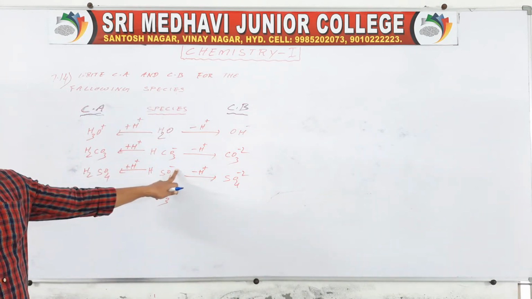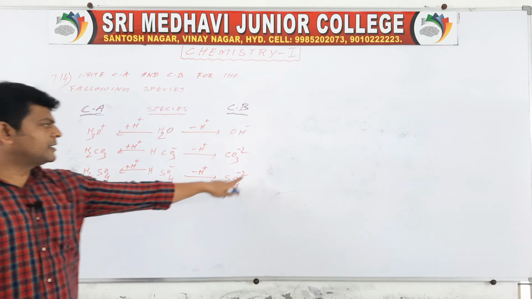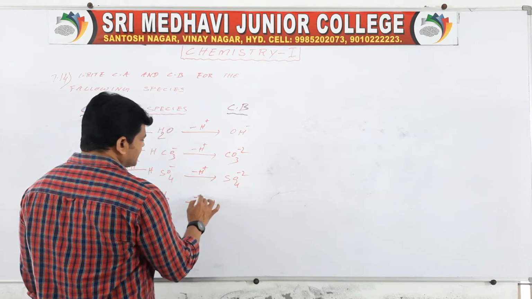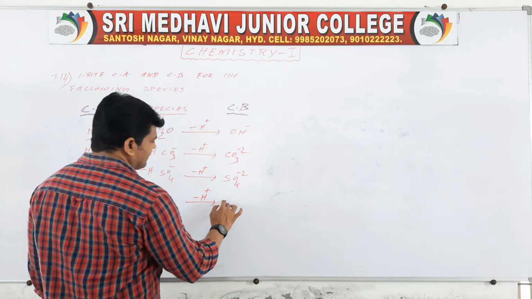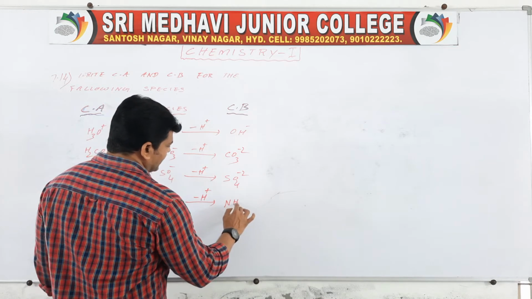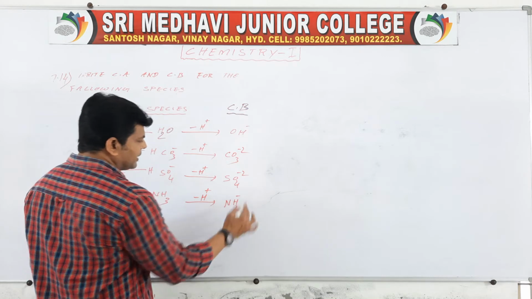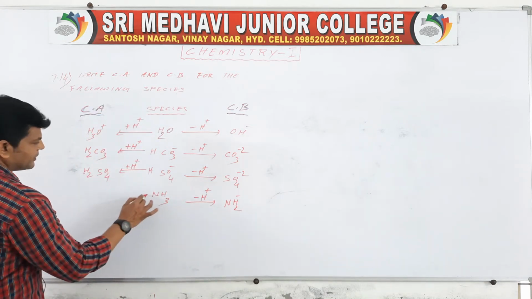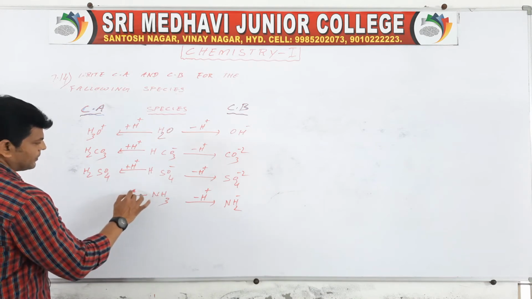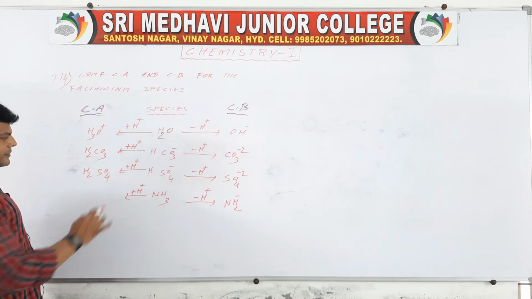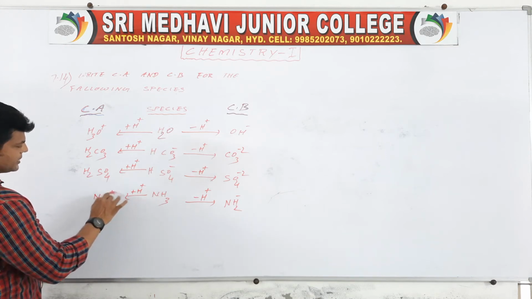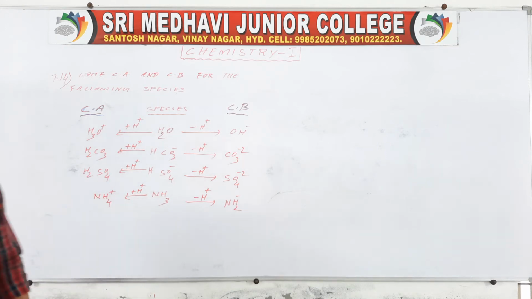One minus is already there, and if you remove one more H plus, you will get two minuses. Then for NH3, which is neutral, removing H plus gives NH2 minus. Adding H plus gives NH4 plus.